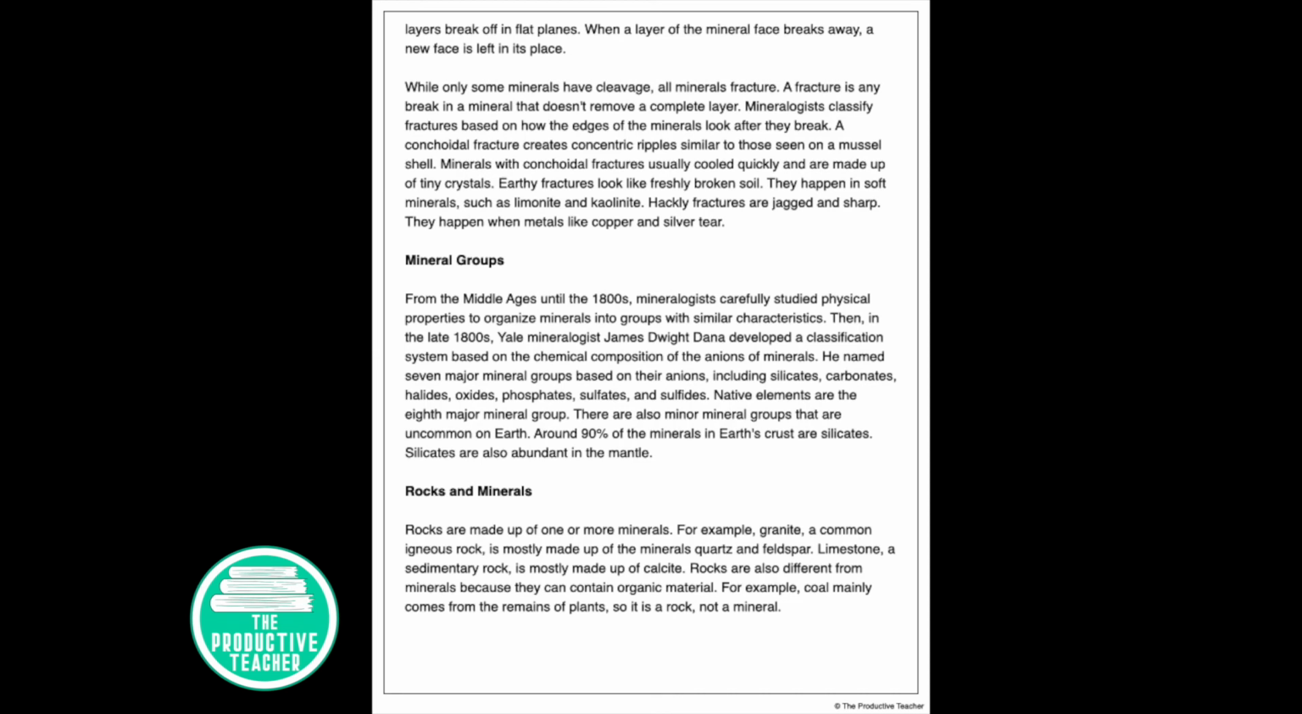Earthy fractures look like freshly broken soil. They happen in soft minerals such as limonite and kaolinite. Hackly fractures are jagged and sharp. They happen when metals like copper and silver tear.